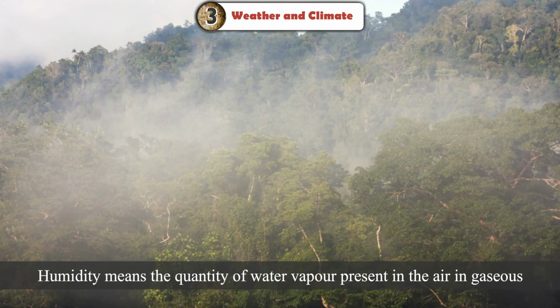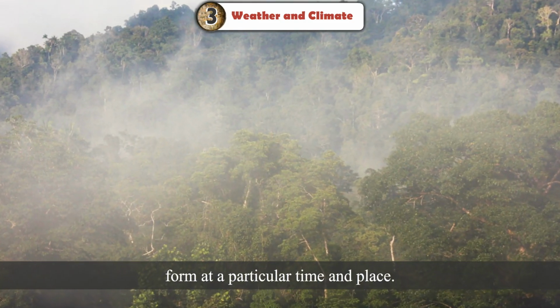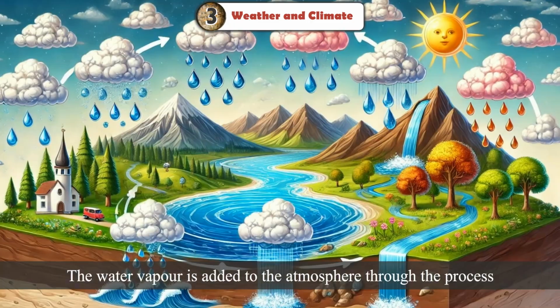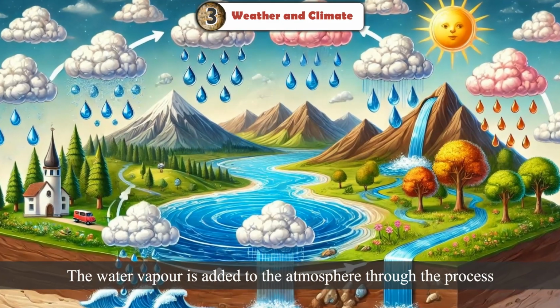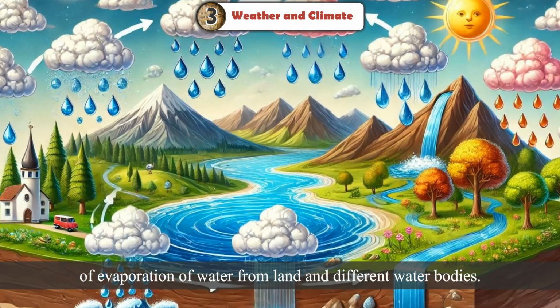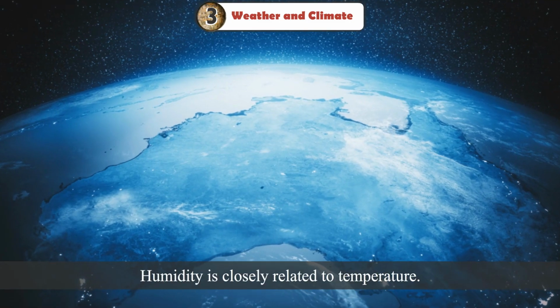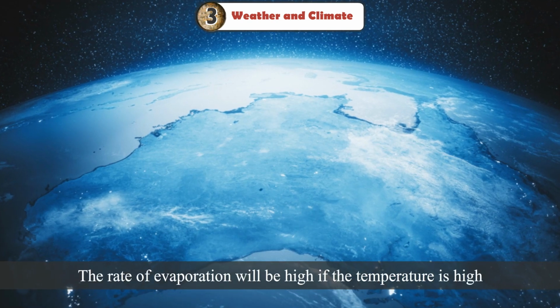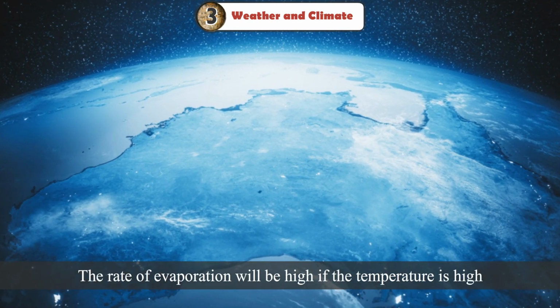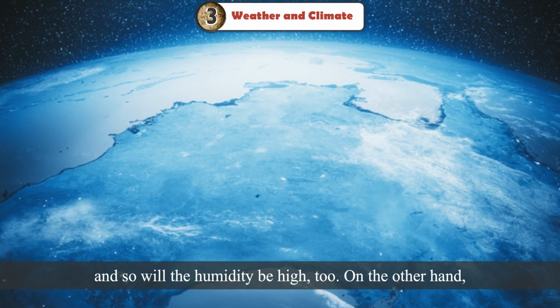Moisture or humidity. Humidity means the quantity of water vapor present in the air in gaseous form at a particular time and place. The water vapor is added to the atmosphere through the process of evaporation of water from land and different water bodies. Humidity is closely related to temperature. The rate of evaporation will be high if the temperature is high, and so will the humidity be high, too.